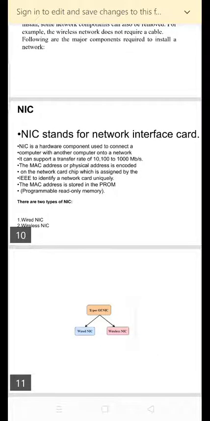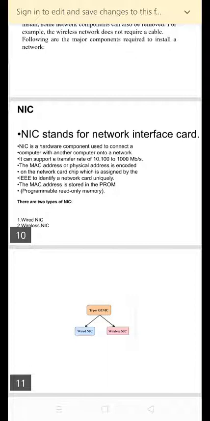NIC stands for network interface card. The NIC is the hardware component used to connect a computer with another computer on a network. It supports a data transfer rate of 10 to 1000 megabytes per second. The MAC address is a physical address encoded on the network card chip, assigned by IEEE to identify the network card uniquely.